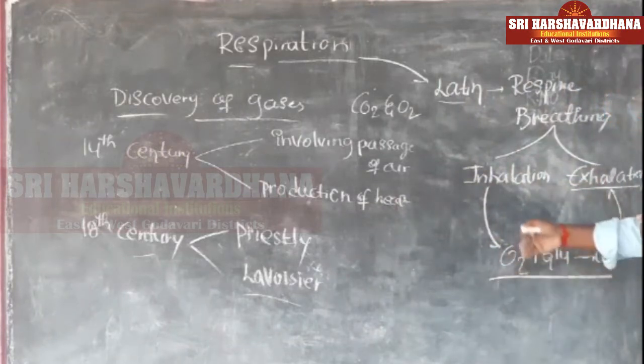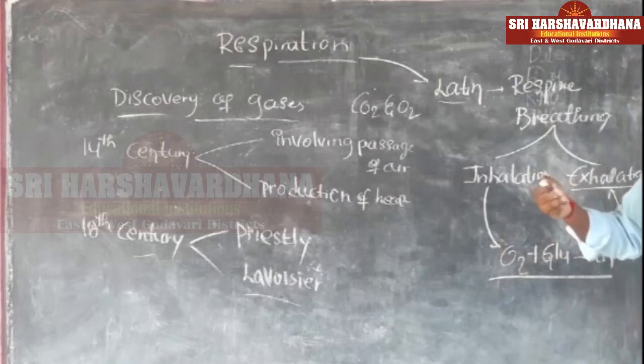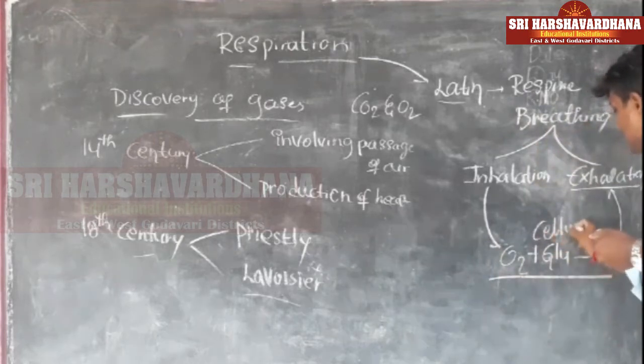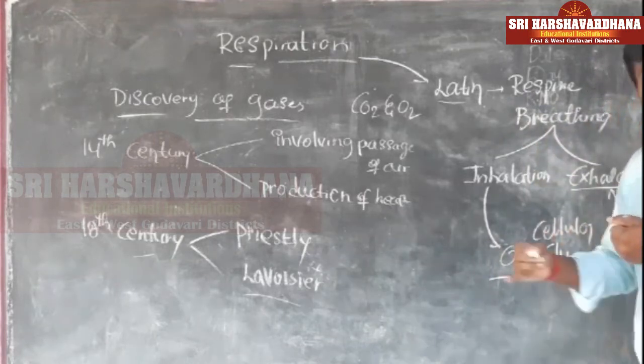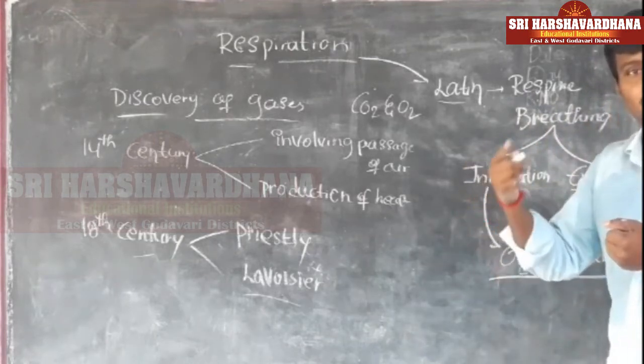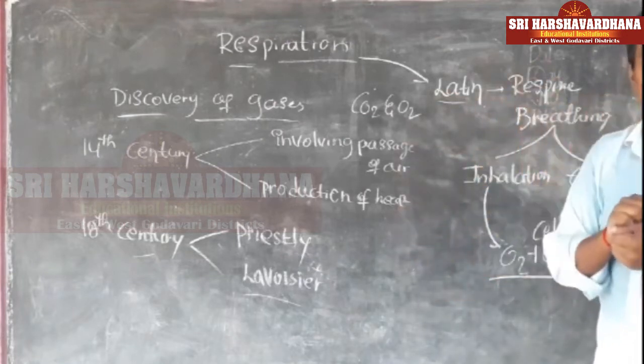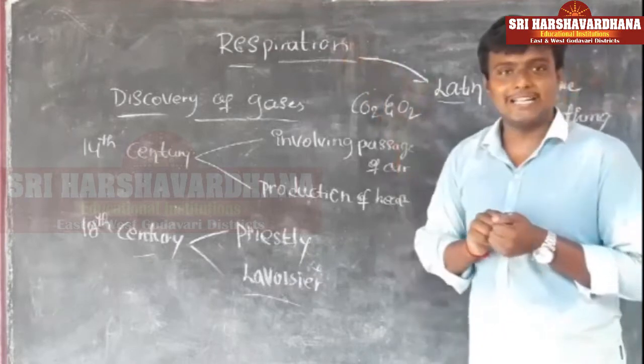Glucose reacts with the oxygen. Where is it done? At the place of tissue. Tissues are made up of cells. So that's why we call that cellular respiration. If you see the respiration process, some other processes are additionally involved. All those together are called respiration.